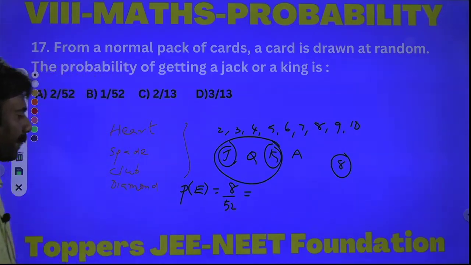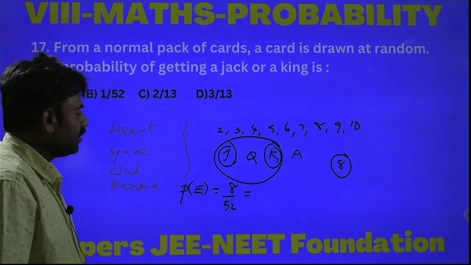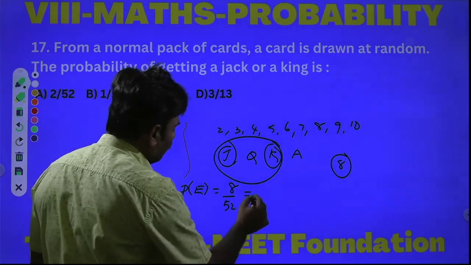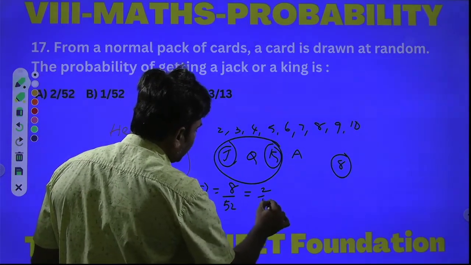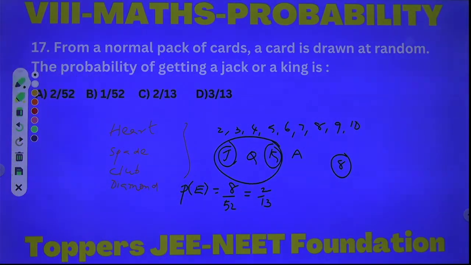Let us take 4 as a common factor: 4 twos are 8, 4 thirteens are 52. So 2 by 13 is the required answer. From the given options, option C is the correct answer, students. Next question.